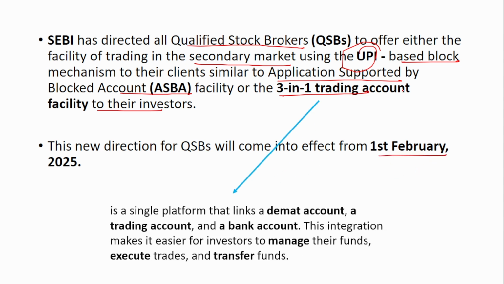Now, what is this 3-in-1 trading account? A 3-in-1 trading account is a single platform that links three accounts, that is, a Demat account, a trading account and a bank account. This integration makes it easier to manage their funds, execute trades and transfer funds. That is why SEBI has directed that this 3-in-1 trading account should also be available to the investors.